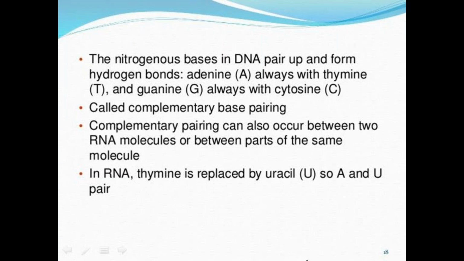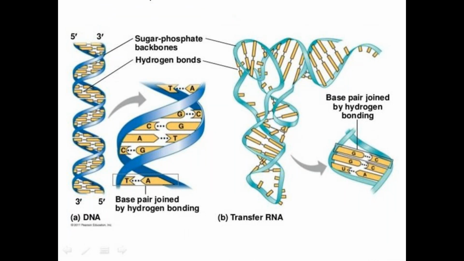In RNA, the nitrogenous base thymine is replaced by uracil, so adenine pairs with uracil instead of thymine. Here this is the sugar phosphate backbone, and the yellow colored ones in the center are the nitrogenous bases forming the hydrogen bonds. Understood?